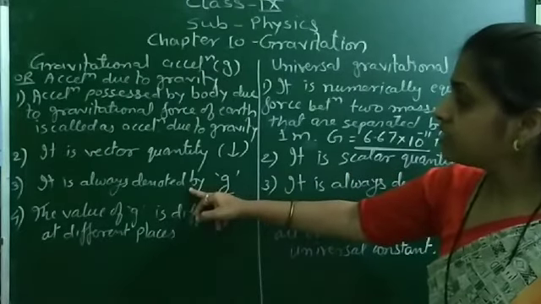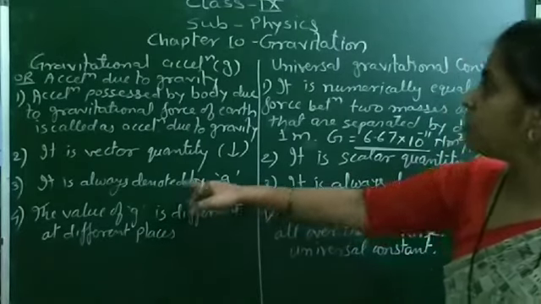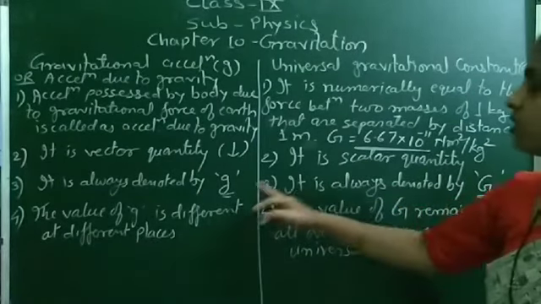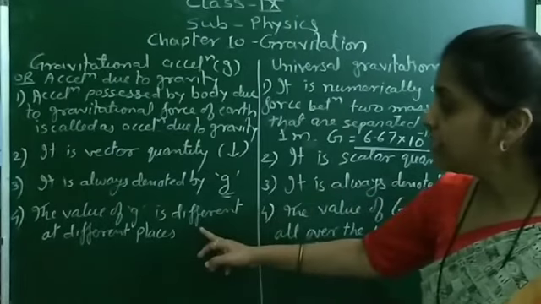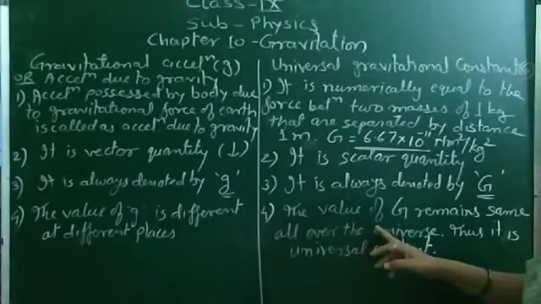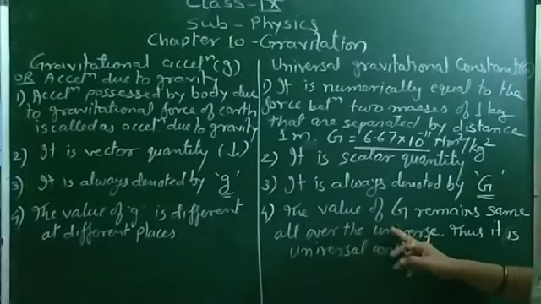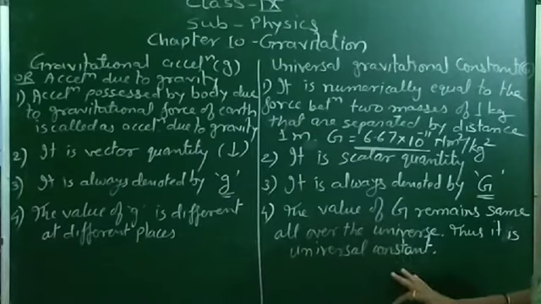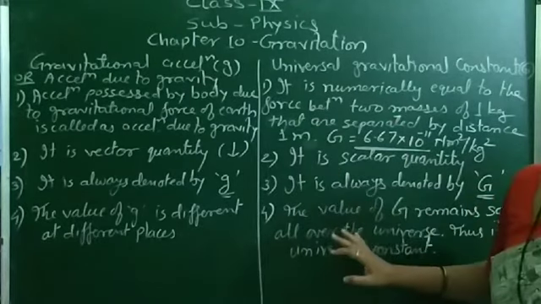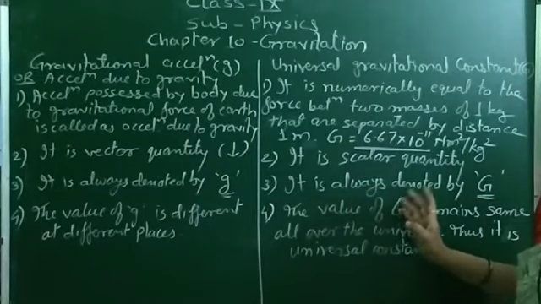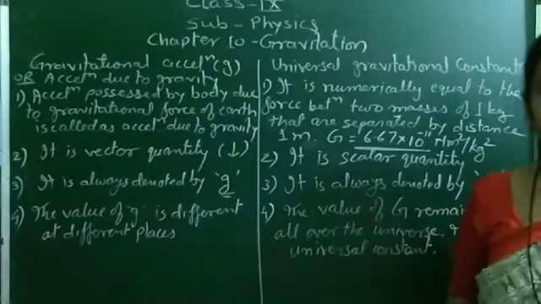Then acceleration due to gravity is always denoted by small g, and the universal gravitational constant is always denoted by capital G. The value of g is different at different places, and the value of capital G is the same at all places, and therefore it is called a universal constant. So hope you understand the difference between acceleration due to gravity and universal gravitational constant. Thank you.